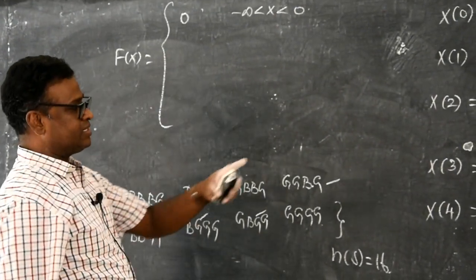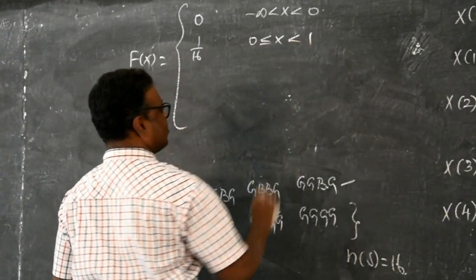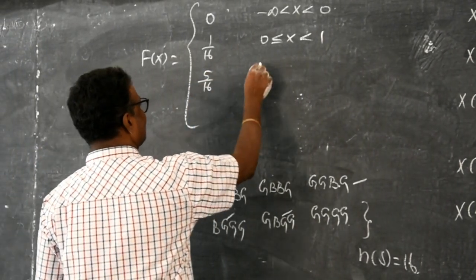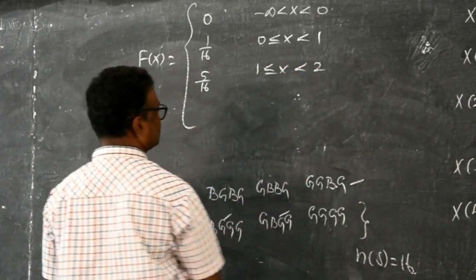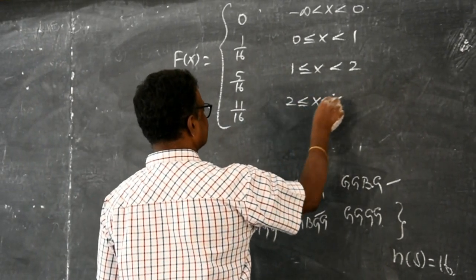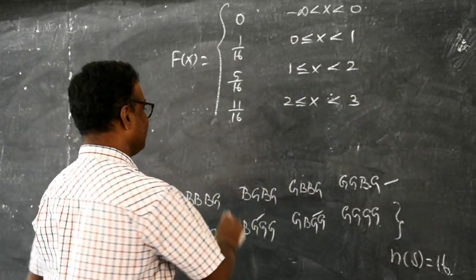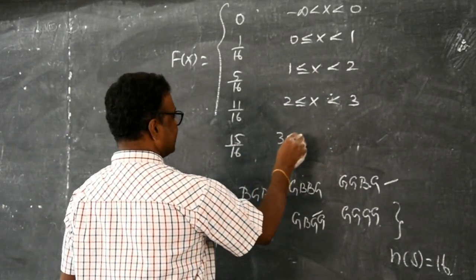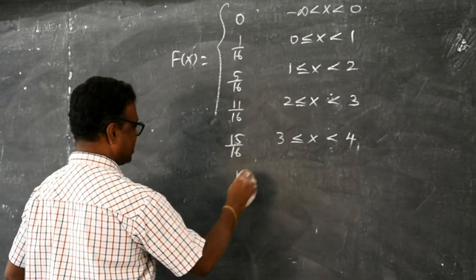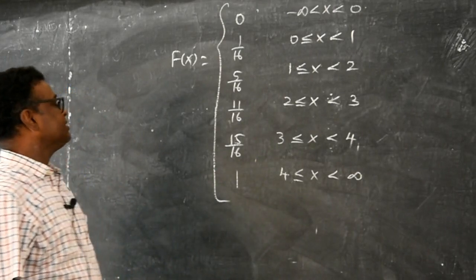Then for 0 it is 1 by 16, for 0 less than or equal to x less than 1, for 1 it is 5 by 16, for 1 less than or equal to x less than 2, then for 2 it is 11 by 16, for 2 less than or equal to x less than 3, then for 3 it is 15 by 16, for 3 less than or equal to x less than 4, and for 4 it is 1, for 4 less than or equal to x less than infinity. You can extend the set bracket till this.